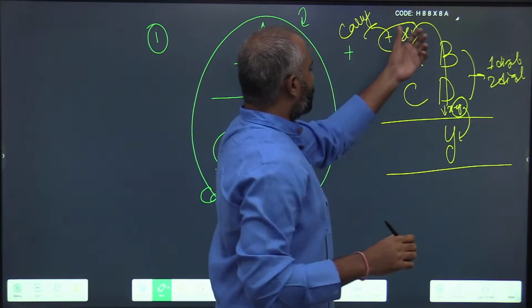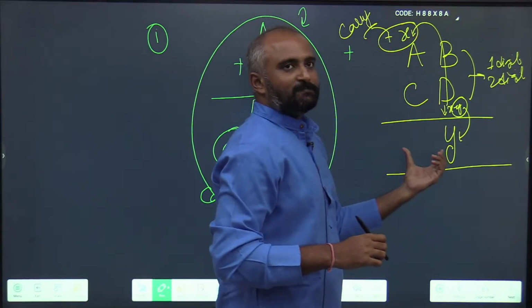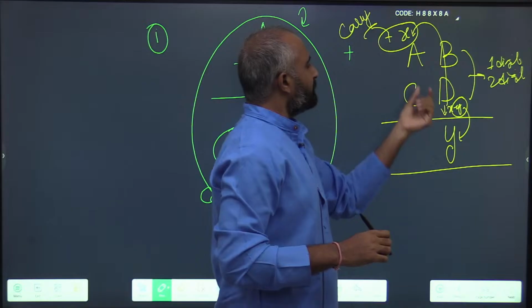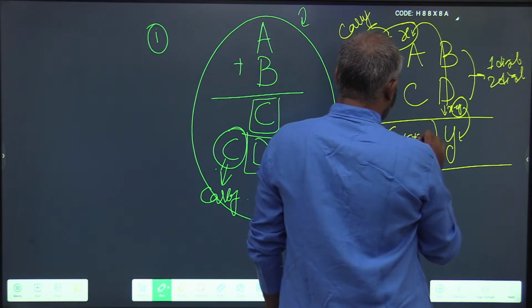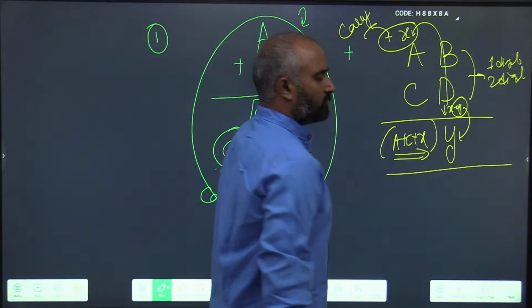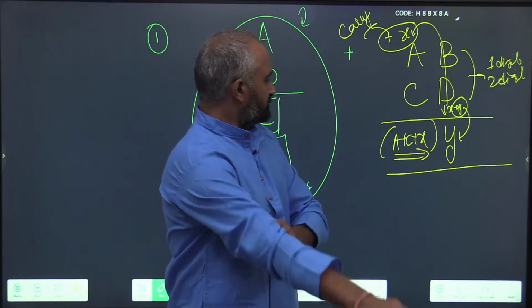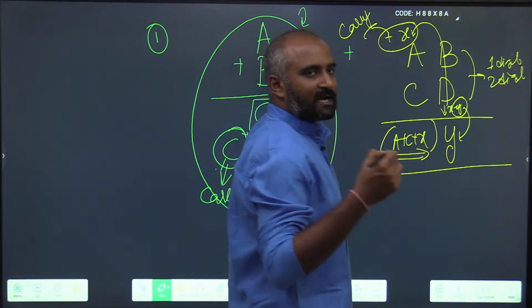Now the tens place becomes a plus c plus x. So what do we observe from this? We'll start the patterns from here itself.